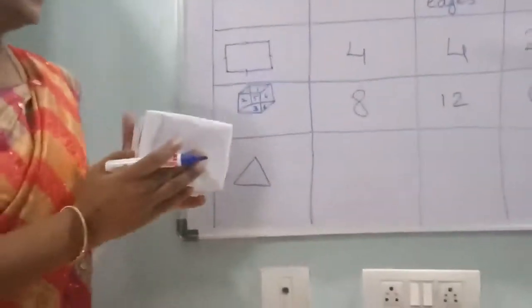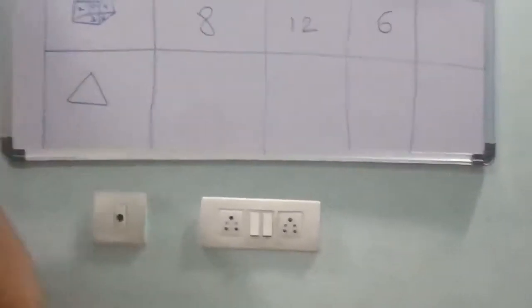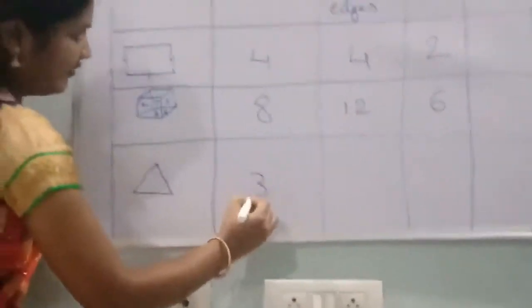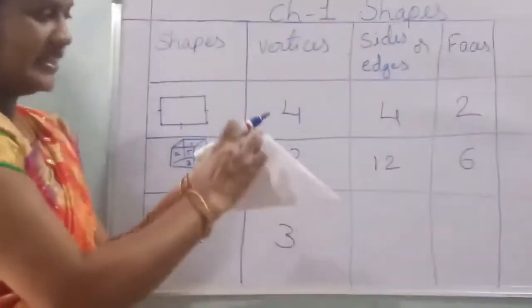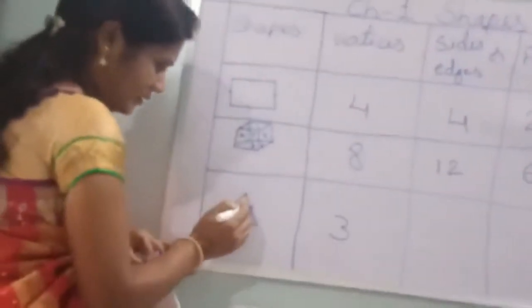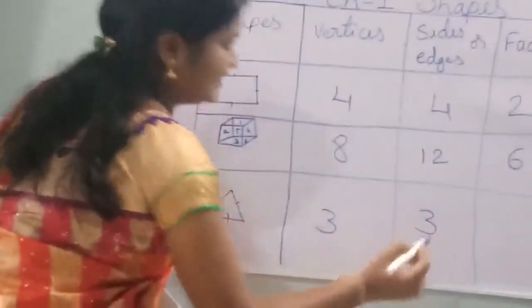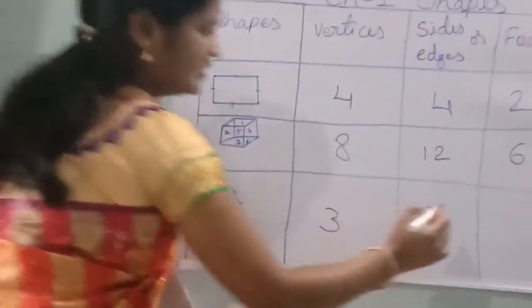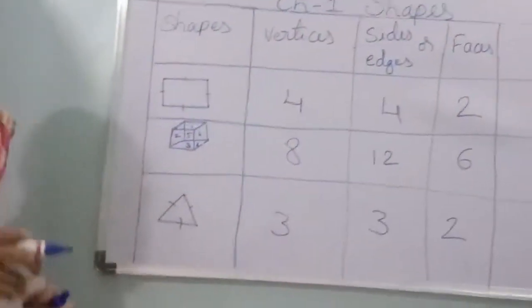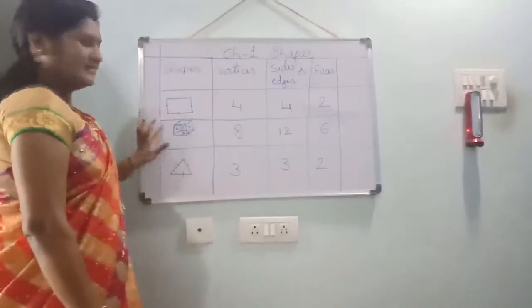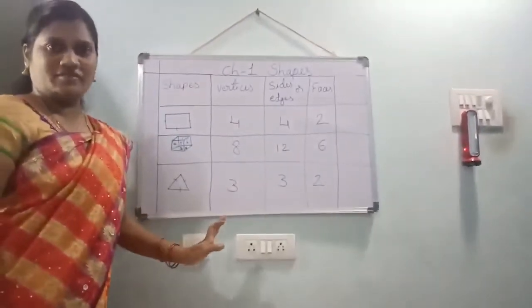Now, this is a triangle. How many vertices does it have? 1, 2, 3. 3 vertices. How many sides? 1, 2, 3. 3 sides and 3 edges. How many faces? 2 faces. Understood, children? What I am saying is the difference between 2D and 3D shapes.